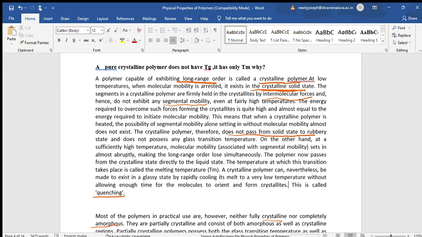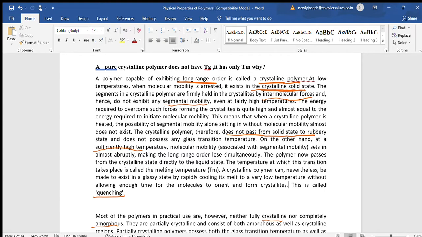and does not possess the glass transition. But at sufficiently high temperature, molecular mobility will set in abruptly, and this long range order is lost, and now the polymer will start flowing. It will move from the solid state to the liquid state directly, and the temperature at which this transition takes place is called the melting temperature.